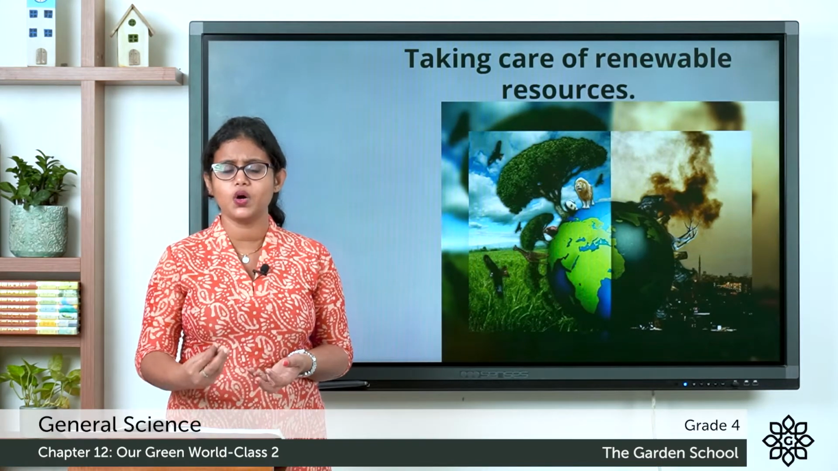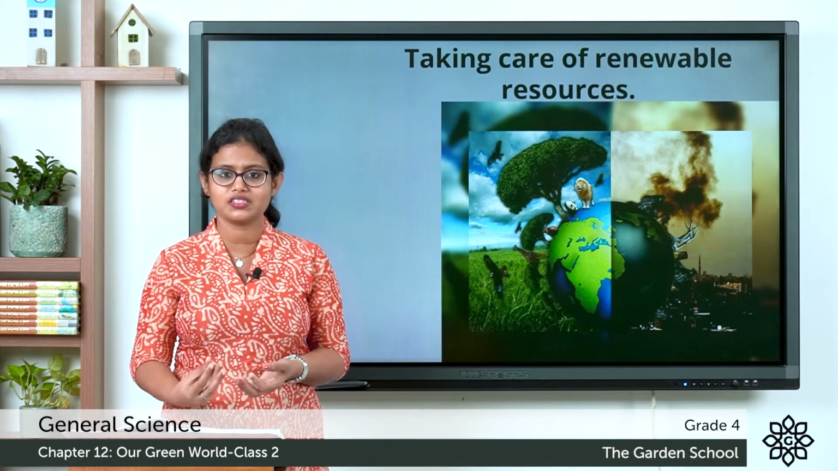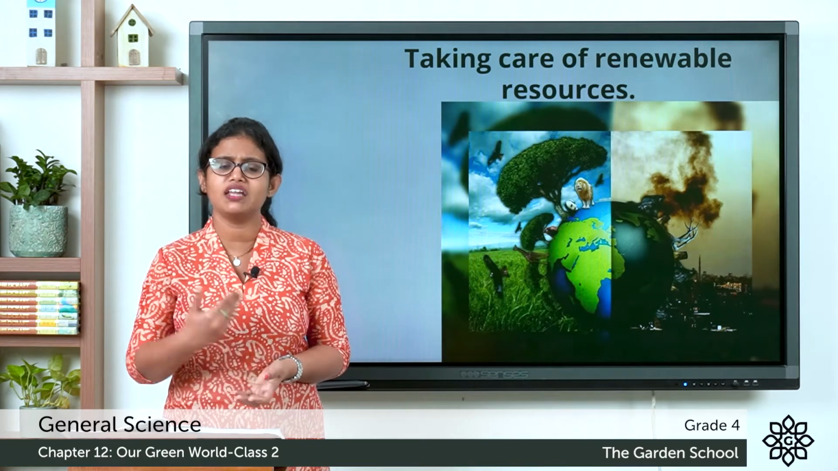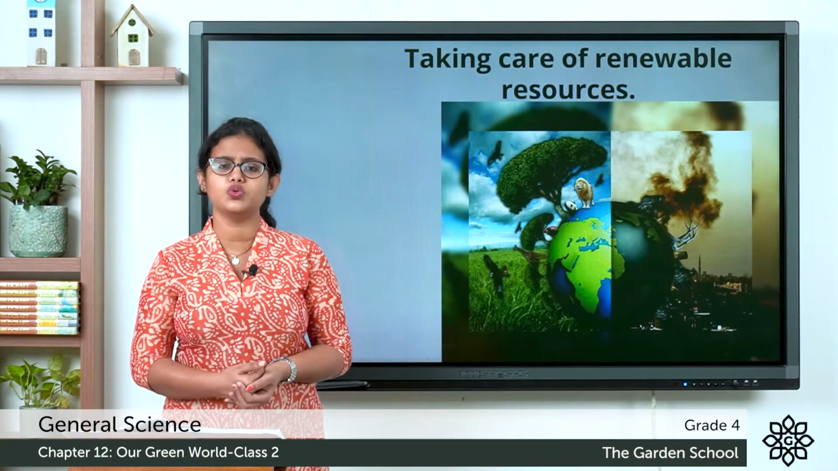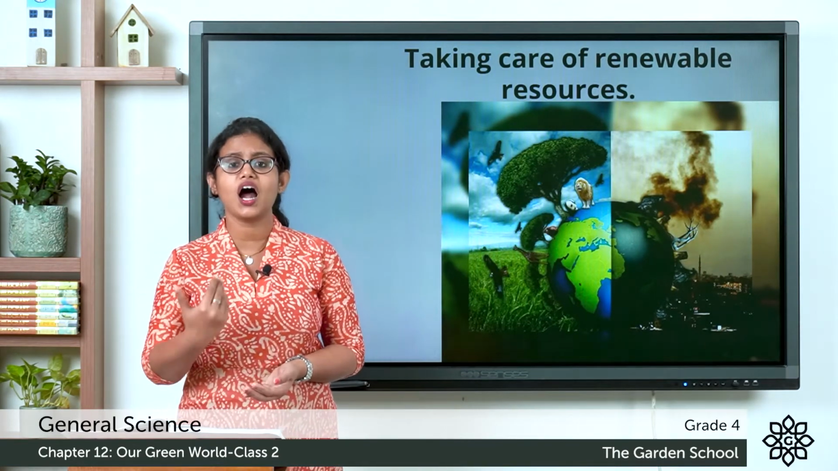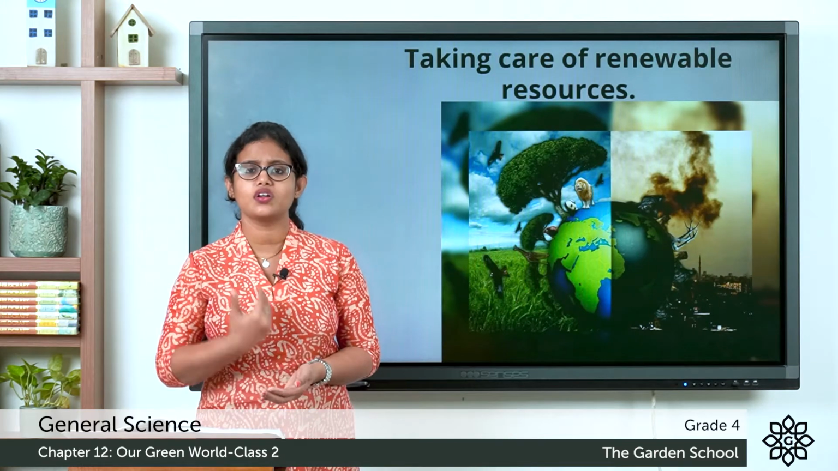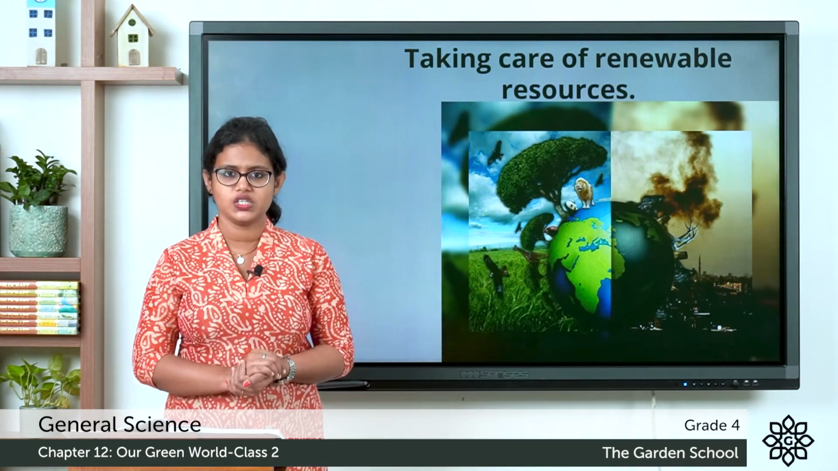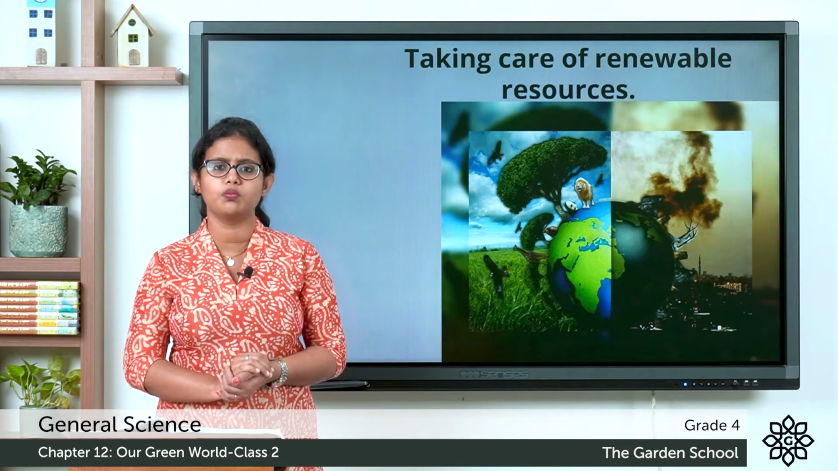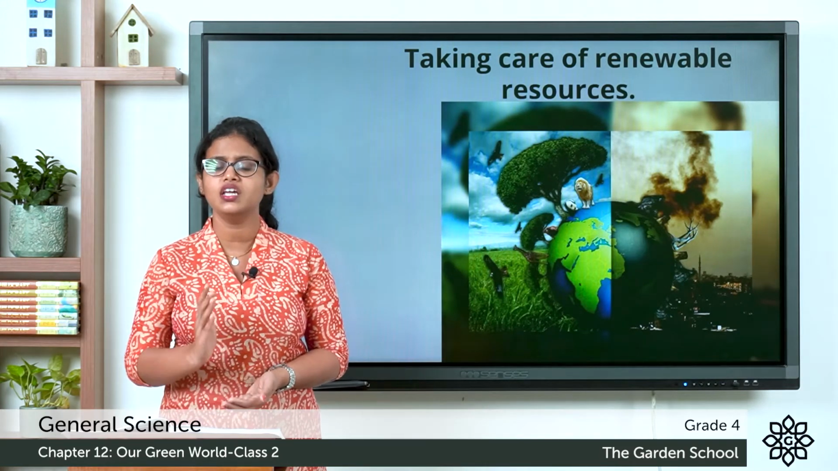Then when we dump waste into water, what happens? It pollutes water. Can we use this polluted water? No, we cannot use this polluted water. So it is our duty to take care of renewable resources. We should use them carefully. So, taking care of renewable resources is very, very important.